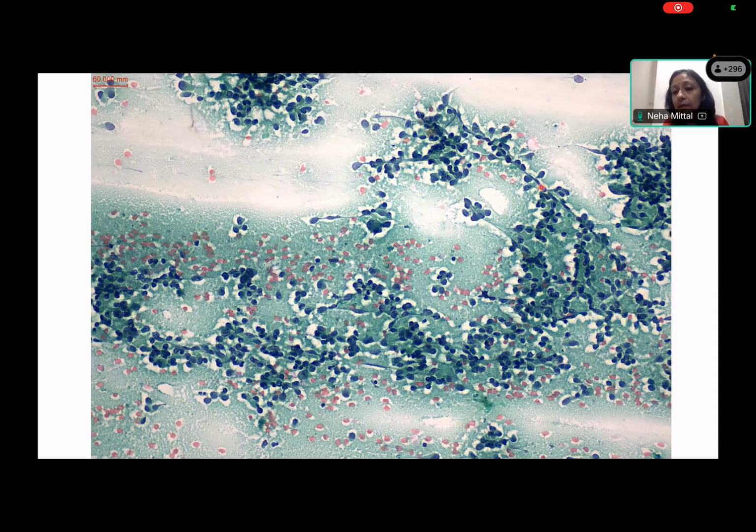And what do you see? These are capillary-sized channels coursing through these clusters. These appear vascular. Yes, there is no follicular architecture. They are not arranged in small round follicles that you would expect follicular cells to be arranged in. These are predominantly dispersed. So now we see the higher part.